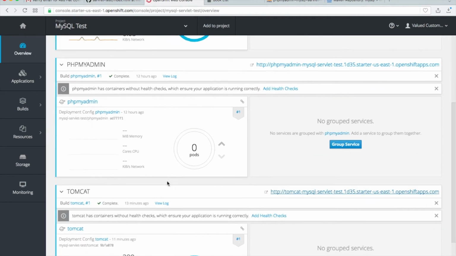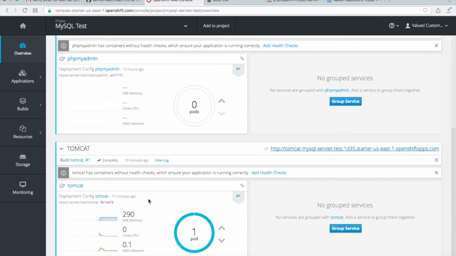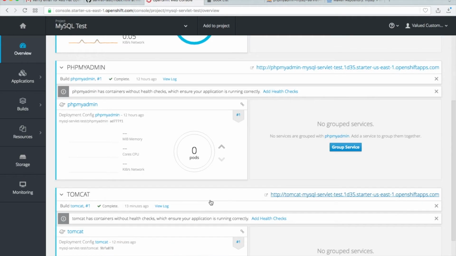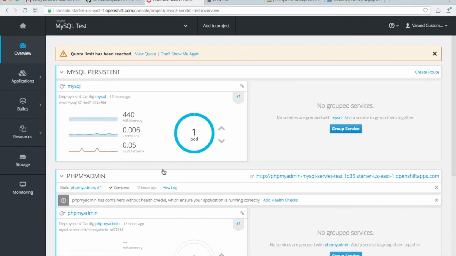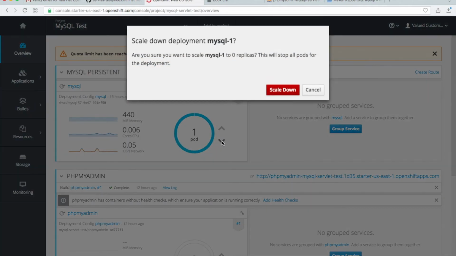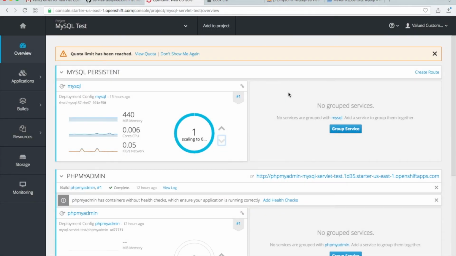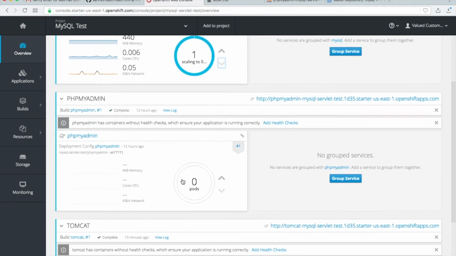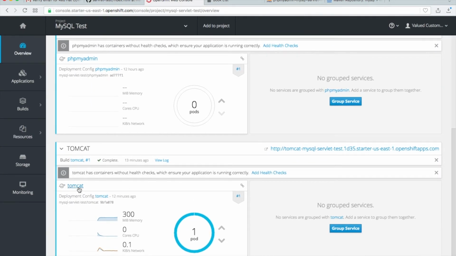OpenShift. But the problem is when we will deploy here in Tomcat, we will have two pods here, the old one and the new one. But we have only two, and there is one MySQL pod which works. So before you just make your changes, just scale down this MySQL just for a second. Okay, takes time. It will be done in background.